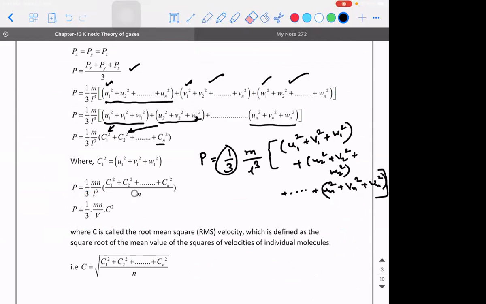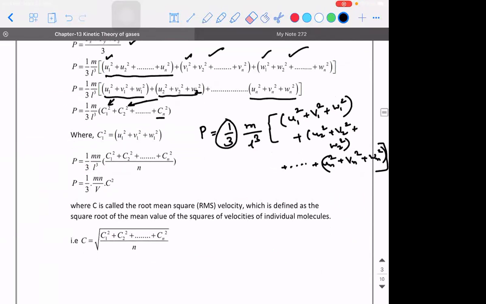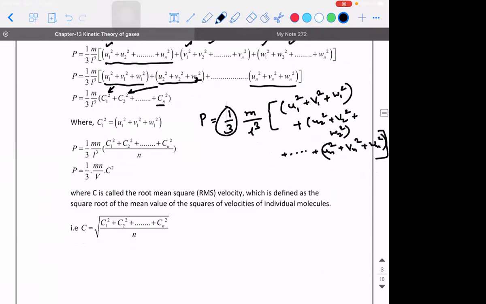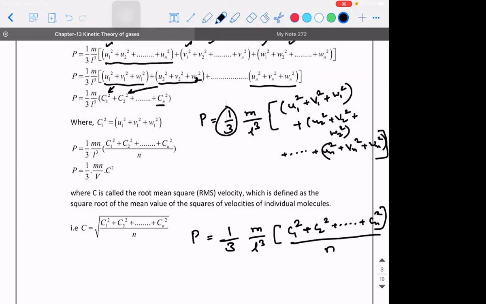Are you guys making a note of this point? Now listen. So pressure, can I write it as 1 by 3 into m divided by L cube into C1 square plus C2 square plus so on till Cn square? Okay. Now what we will do is, you will divide it with the number of molecules and multiply it with the number of molecules.